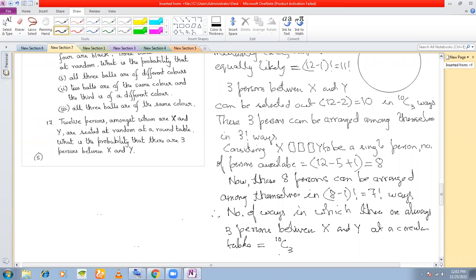First 10C3 because we selected, right? 10C3 ways. Then what? We arrange these 3 persons in how many ways? Factorial 3 ways, right? And then we considered these 5 people as one, and arrange them in how many ways? Factorial 7.